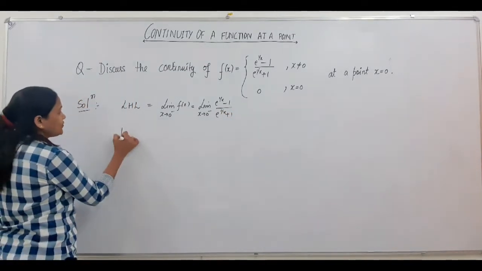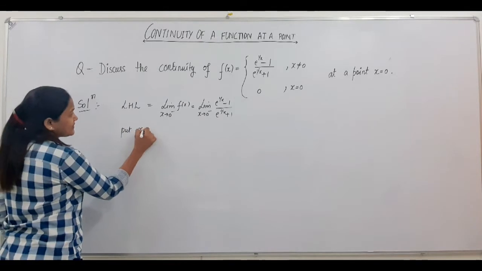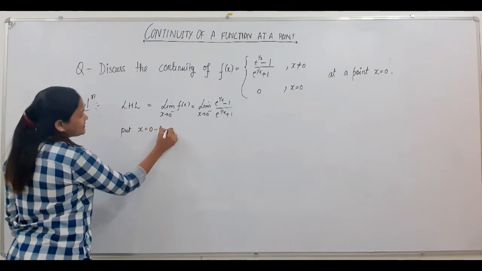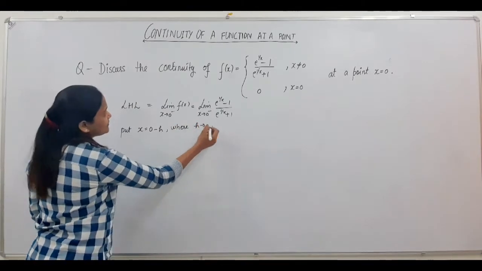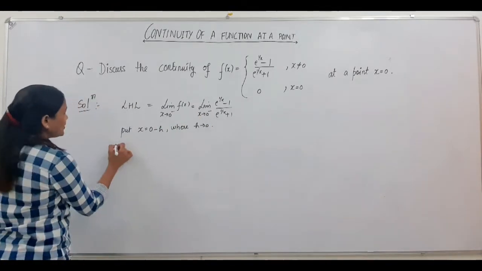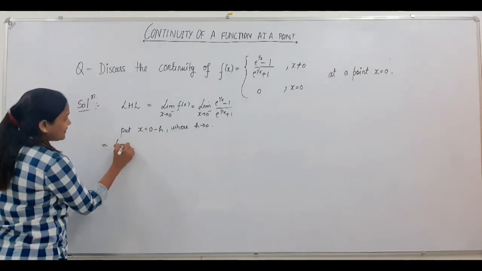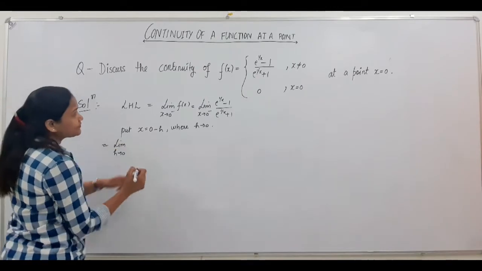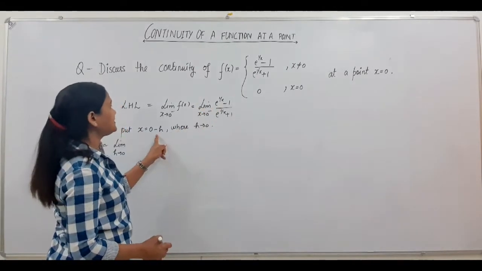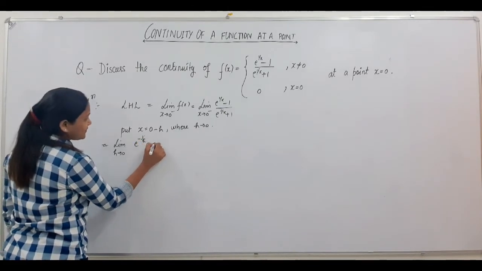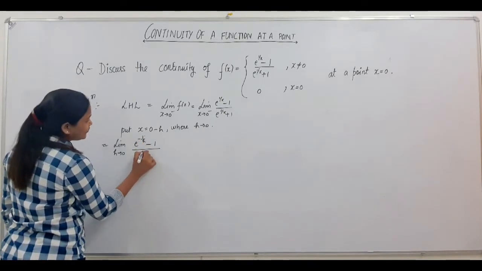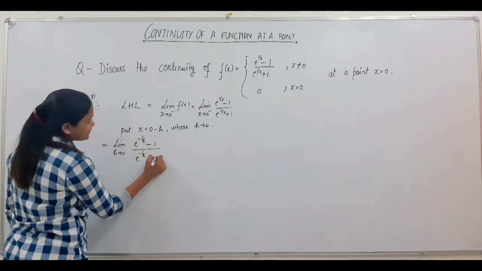What you are going to do is put x equals 0 minus h, where h tends to 0. So your limit will become limit h tends to 0, replacing x by minus h: (e to the power minus 1 by h minus 1) upon (e to the power minus 1 by h plus 1).